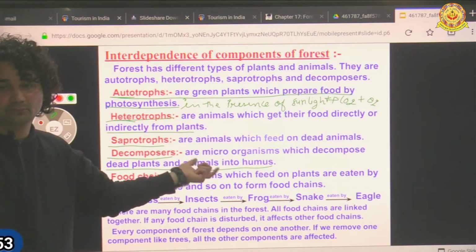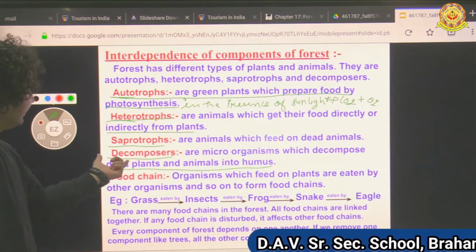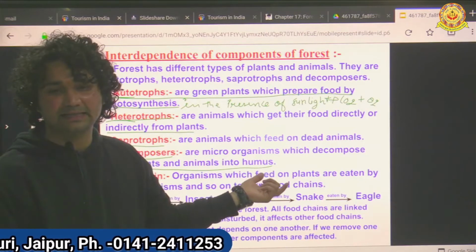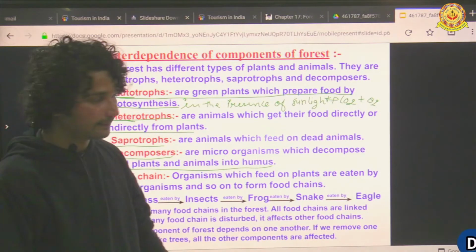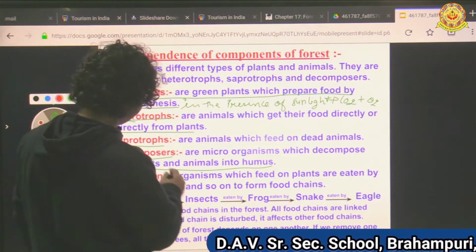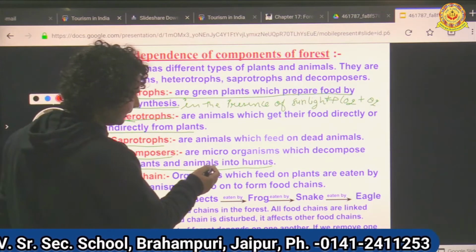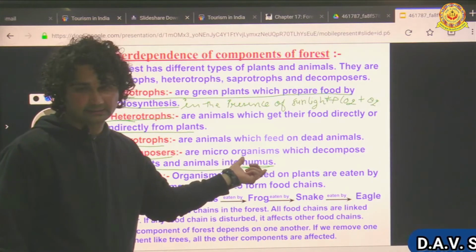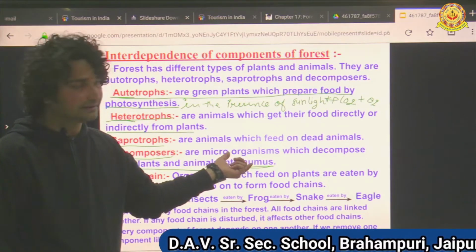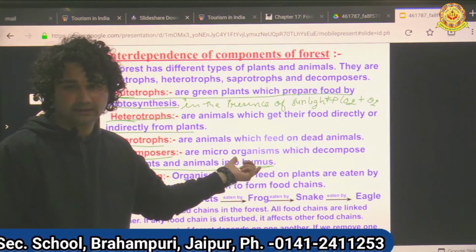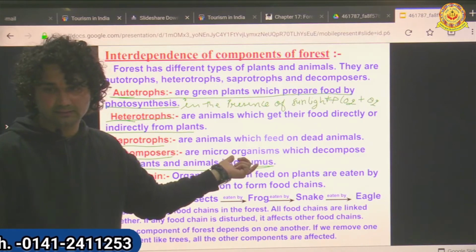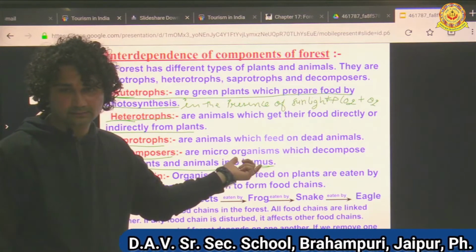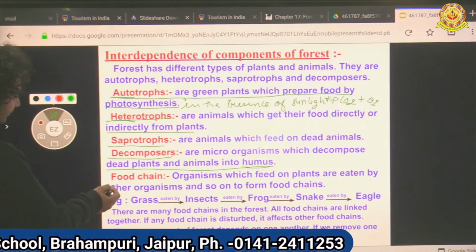Examples of decomposers are microorganisms like bacteria and fungi. By the process of decomposition we get humus, and humus is a very useful thing because it increases the fertility of soil. It is used in agriculture fields. Plants need humus.